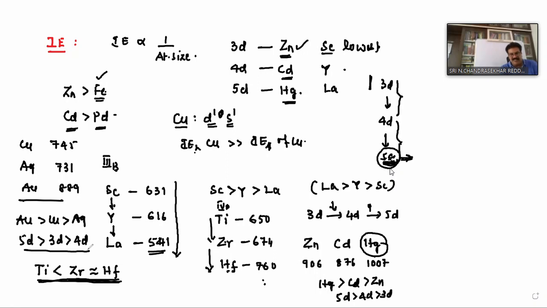Because 5D elements occur after lanthanides. Therefore, these elements are called post-lanthanide elements, isn't it? So in these post-lanthanide elements, because of the entering of 4f electrons, their shielding character is less. Therefore, effective nuclear charge becomes more than expected. Therefore, ionization energies become more. So these are the exceptions, isn't it? Clear this one?